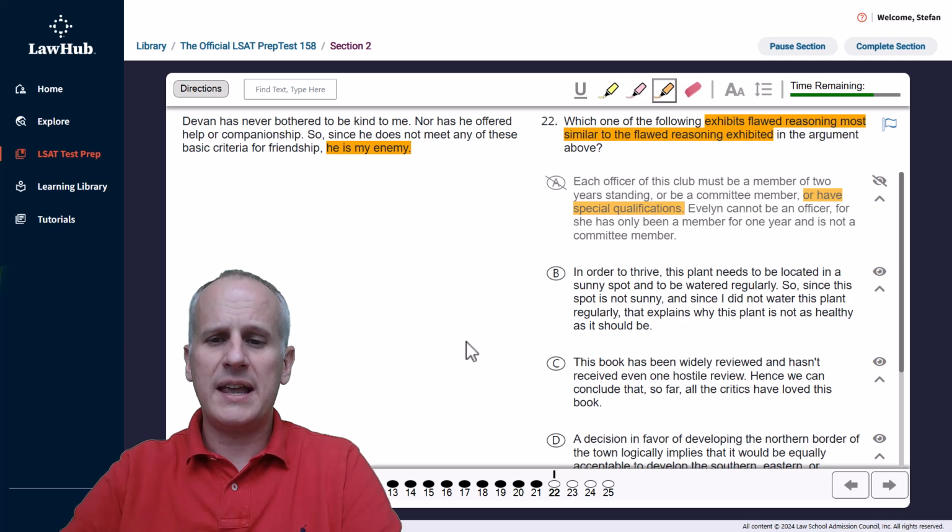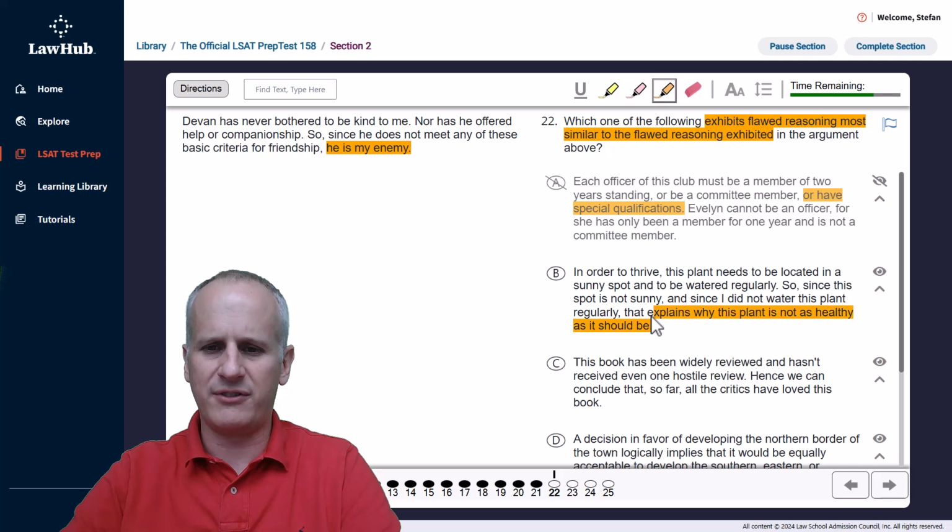Then choice B: in order to thrive, this plant needs to be located in a sunny spot and to be watered regularly. Okay, so we've at least got two things. So since this spot is not sunny, and since I did not water this plant regularly, that explains why this plant is not as healthy as it should be. Well, this isn't flawed logic. This is reasonable. I mean, it says that the plant needs a sunny spot and it needs to be watered. This spot isn't sunny and it's not been watered. Well, then you're not going to have a healthy plant. This is a viable argument, so we can eliminate B as just being a valid conclusion.